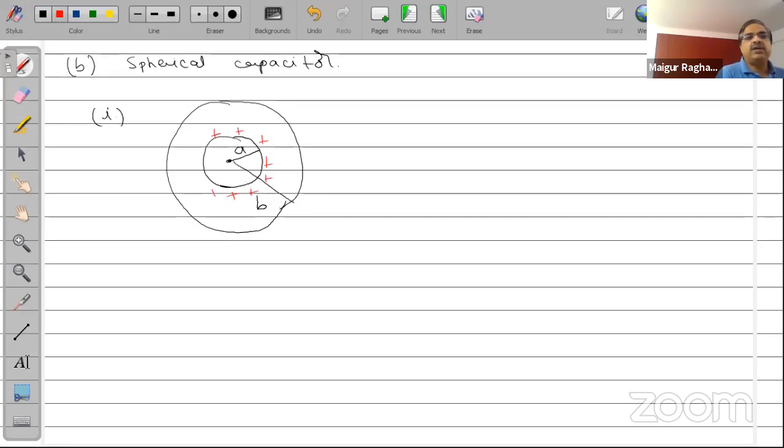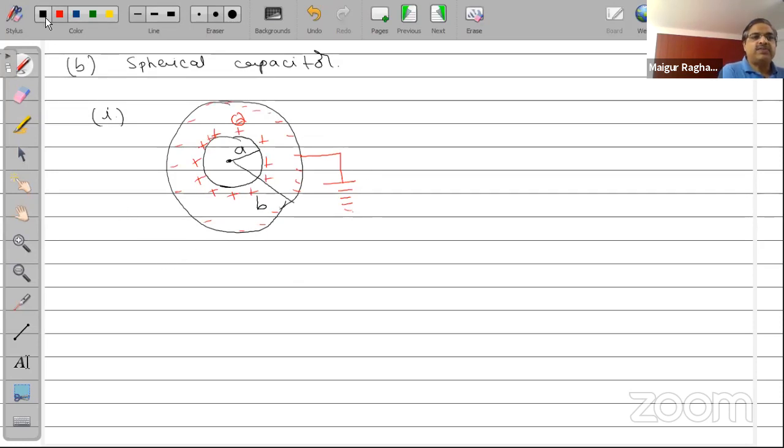The outer shell is connected to ground. This is one type. So there will be a negative charge induced on the outer shell, and this is connected to the ground.